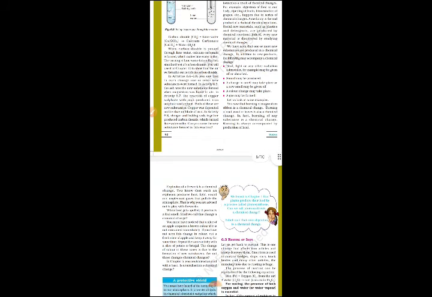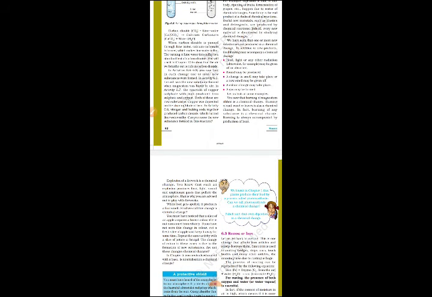We have seen that one or more new substances are produced in a chemical change. In addition to new products, the following may accompany a chemical change. Heat, light or any other radiation may be given off or absorbed. During the chemical change, heat will be absorbed or given off. Sound may be produced, like the hissing sound we have seen. Change in smell can also be considered. Color change also, like copper sulfate changing to iron sulfate. Gas may be produced, like carbon dioxide we have seen. So let us look at these examples.